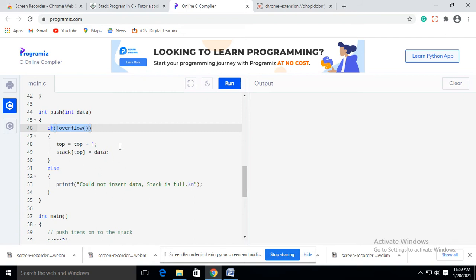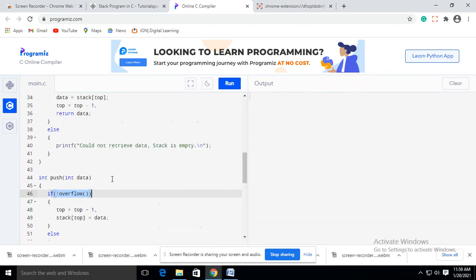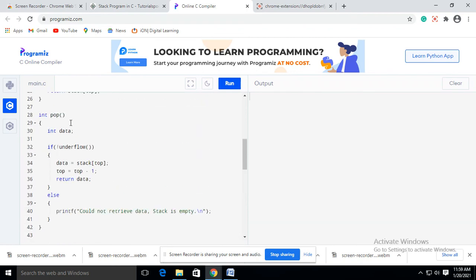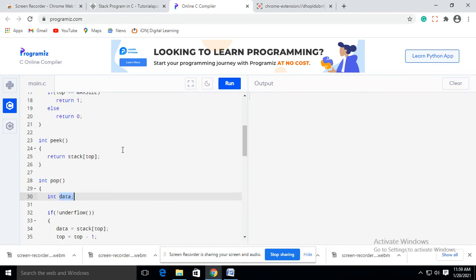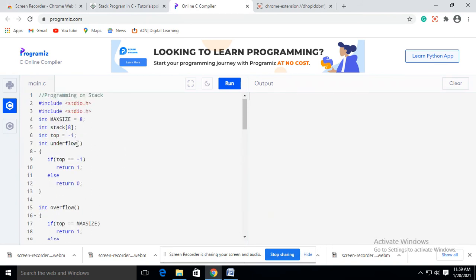Okay, so in this way we can insert the data into the stack. Similarly for the pop function, we have declared one local variable, that is data, and in the if condition it will call the underflow condition. What is the underflow condition? It will check whether the stack is empty or not.